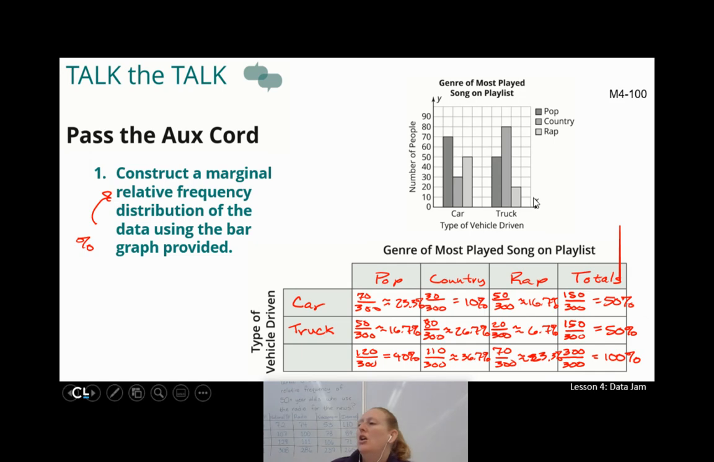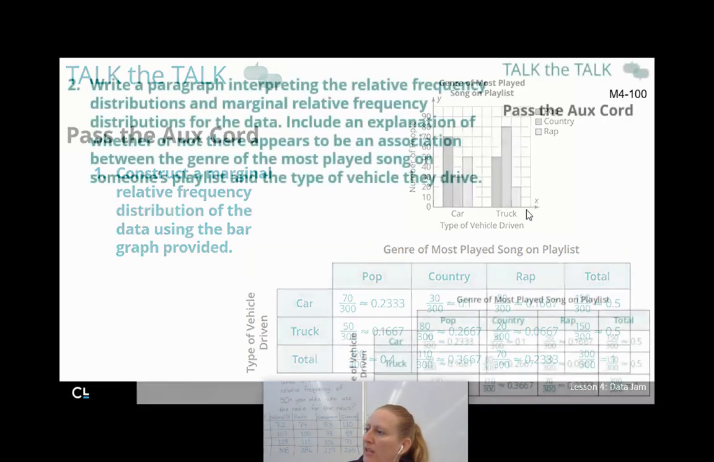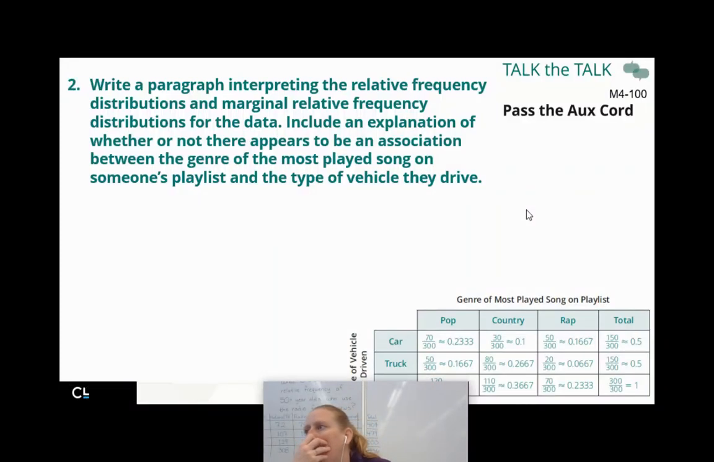Sweet. So now that we have our percents, you don't have to write a big old paragraph, but can you just jot down some thoughts interpreting our relative frequency distributions and our marginal relative frequency distributions, just comparing our percents, and include some kind of explanation about whether or not there appears to be an association between the genre of the most played song on someone's playlist and the type of vehicle they drive. Is there a relationship? Go ahead, hit pause, jot down some thoughts on this, and then hit play to keep the discussion going.